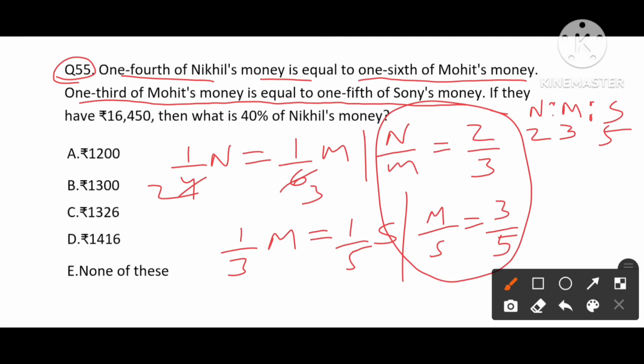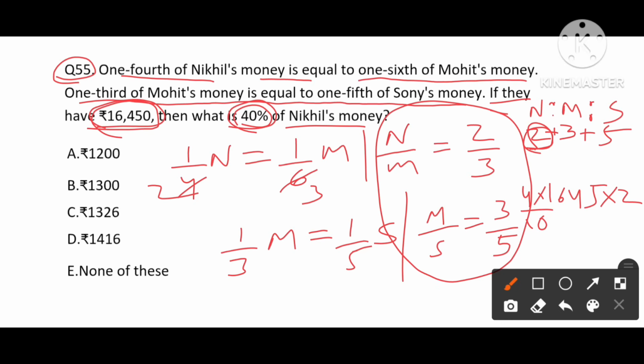So it is given that the question asked is if they have 16,450 rupees, then what is 40% of Nikhil's money? Nikhil's is 2 parts. Total parts value is 10 parts. 10 parts value is nothing but 16450, means one part value will be 1645. Nikhil's parts value is 2 parts, and asking about 40% of it. 40% of it means into 4 by 10, or else 2 by 5.